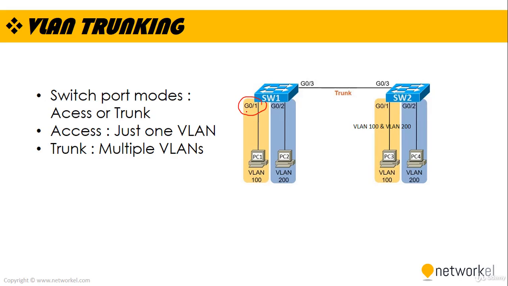For example, here we need to define Gig0/1 as an access port. We need to define Gig0/2 as an access port. We need to define Gig0/1 and Gig0/2 of switch 2 also as access ports. But we need to define this one, Gig0/3, guys, as a trunk port, because we are going to carry two different VLANs, which are VLAN 100 and VLAN 200 for this example.